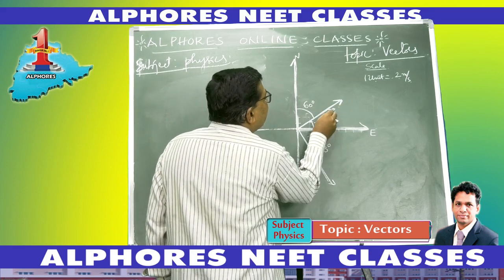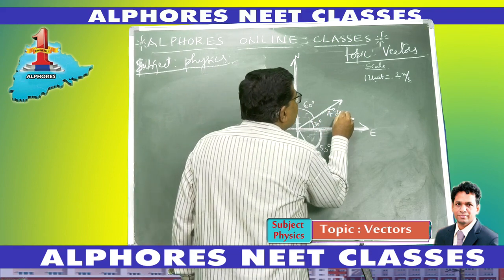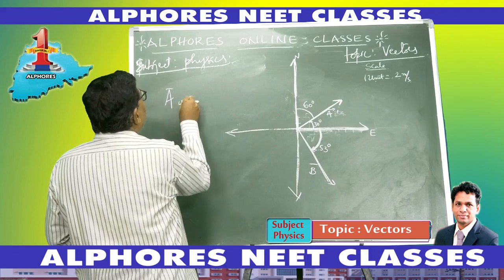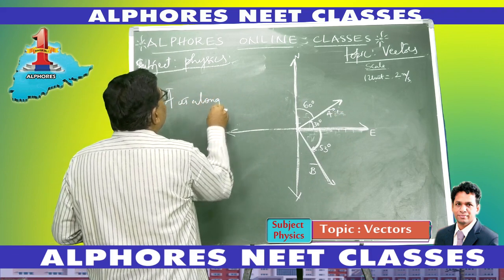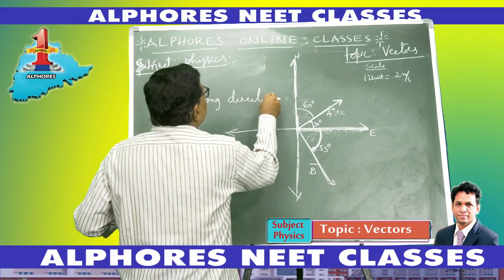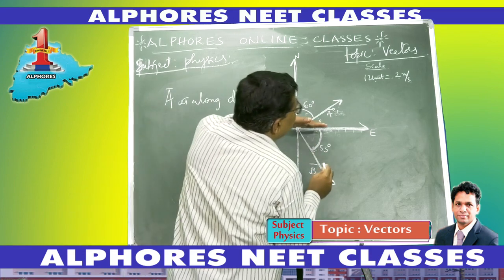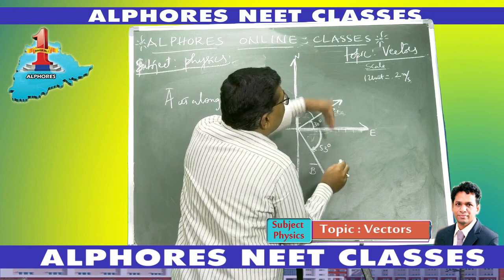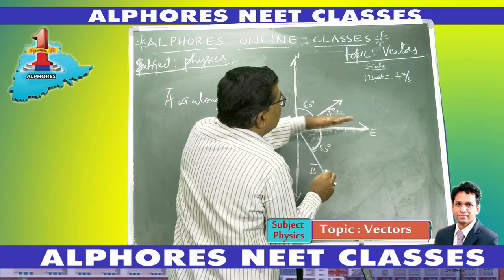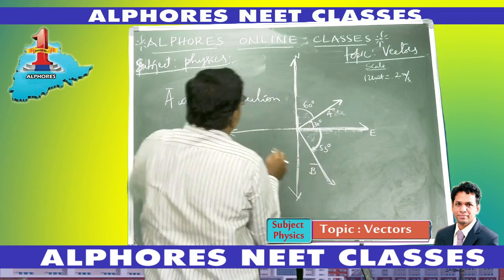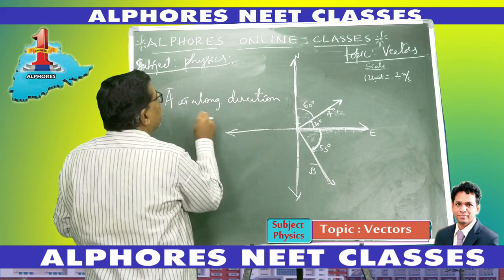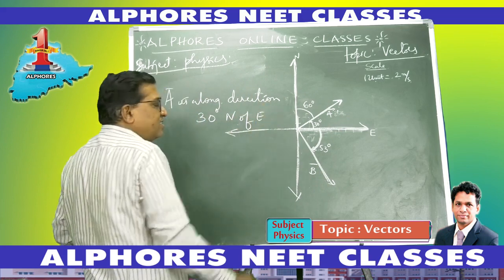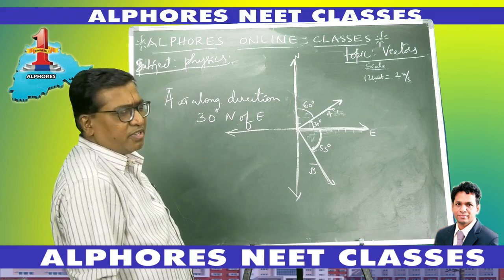Now I can express the same direction of vector A bar. Earlier we defined the direction of vector A bar. So I was expressing that this is the east direction. Then vector A bar is on the north side of east, so it is 30 degrees north of east. So A bar is along the direction 30 degrees north of east. This is the way I express the direction of a vector.